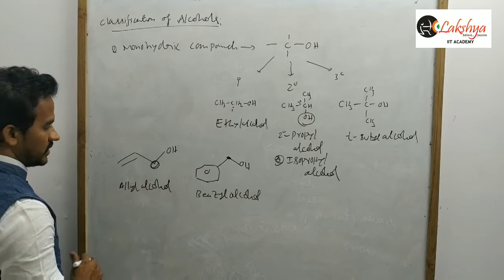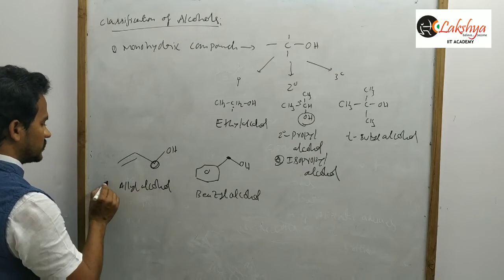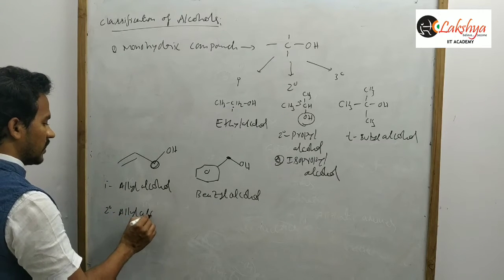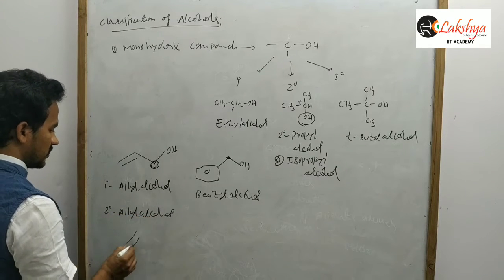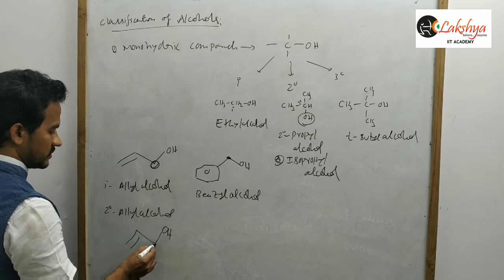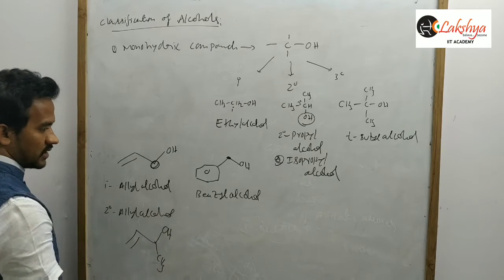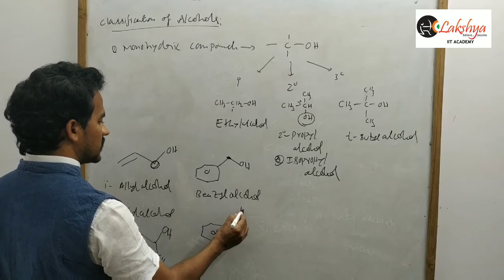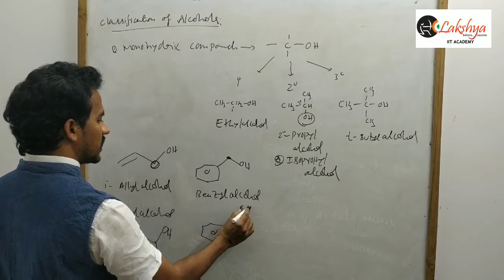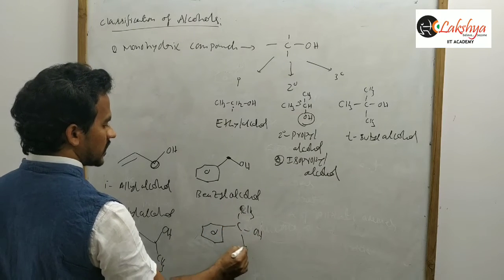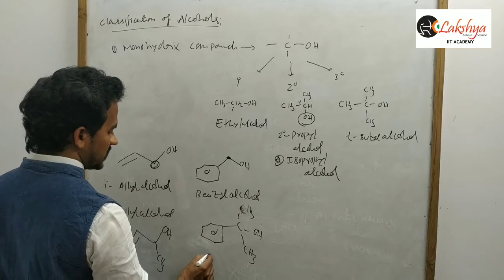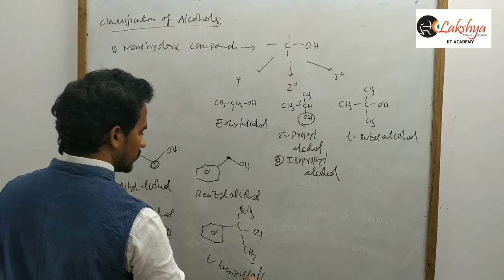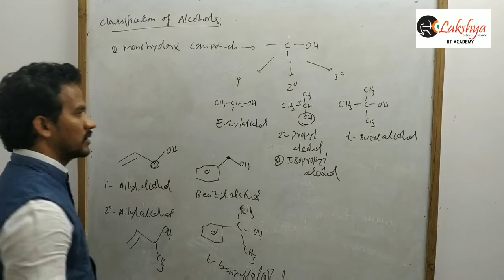Allyl alcohol and benzyl alcohol, of course primary, so you can say primary allyl. Or in the case of a secondary allyl alcohol, that carbon is a secondary carbon. Or suppose this benzene with one methyl, OH and another methyl: this is a tertiary benzyl alcohol.